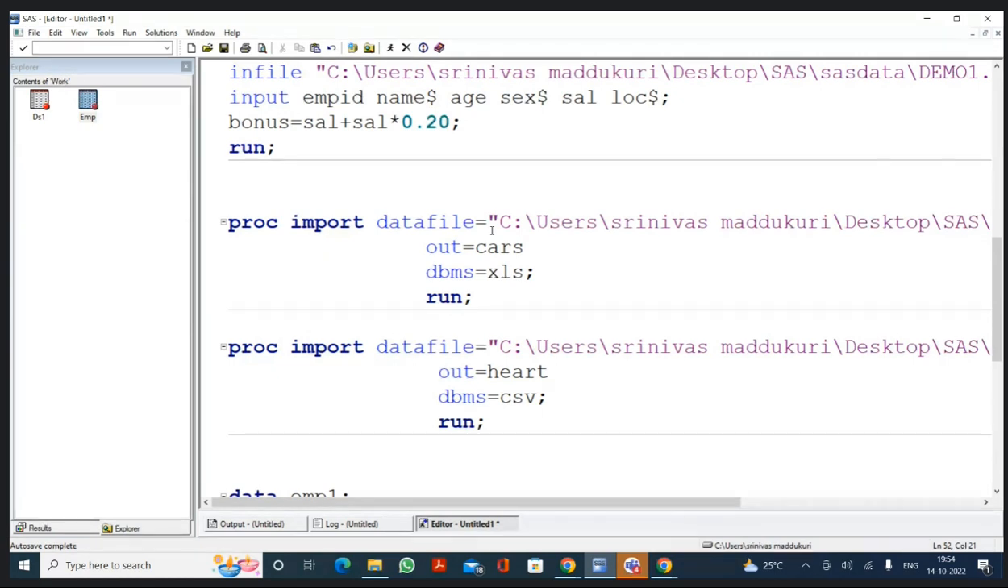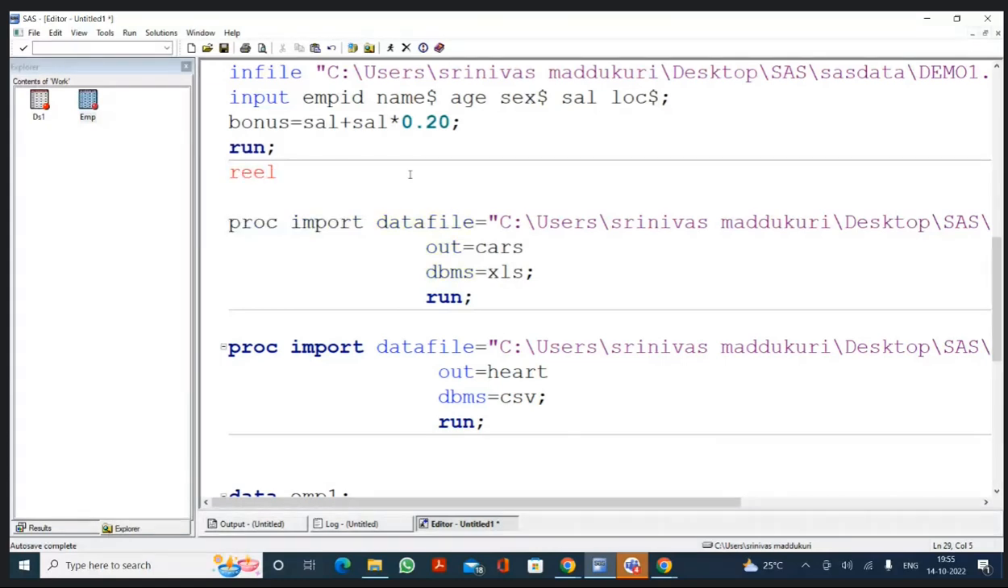But generally, in real time, we never change. We always keep the default colors like this. Is it because of the point value 0.20 that it didn't come in green color? Yeah, it is a numerical value. Numerical values will appear in this teal color. This is not green, this is teal.